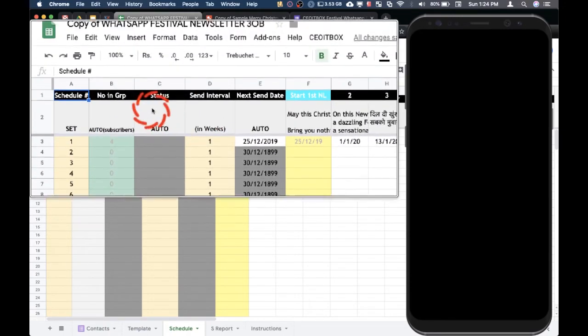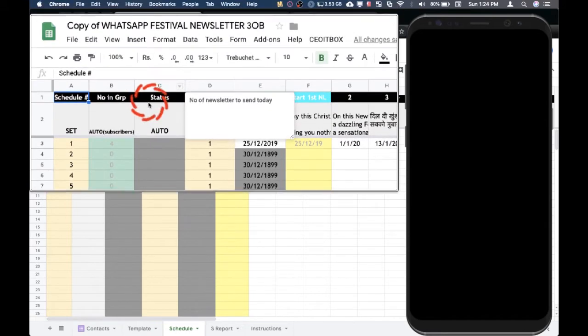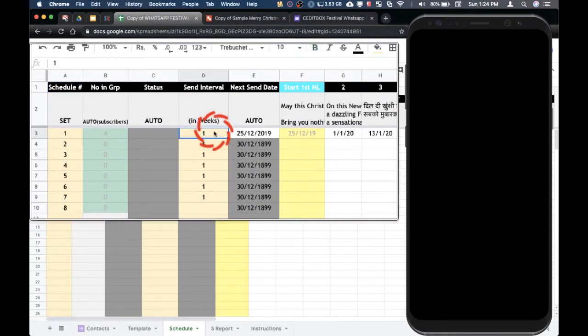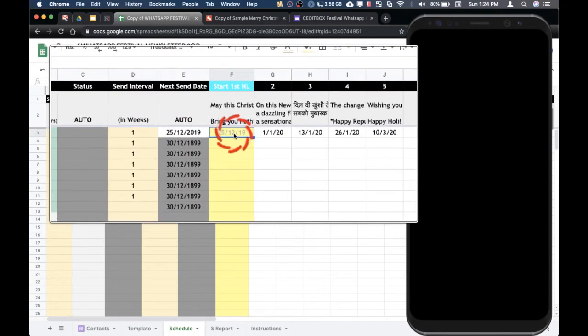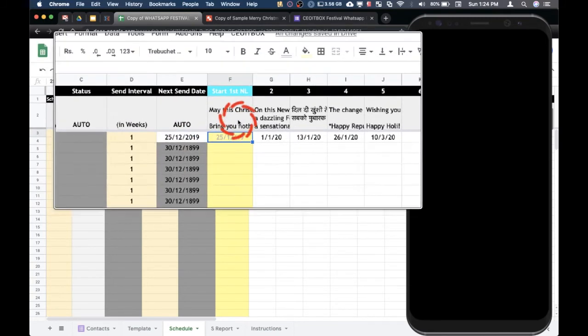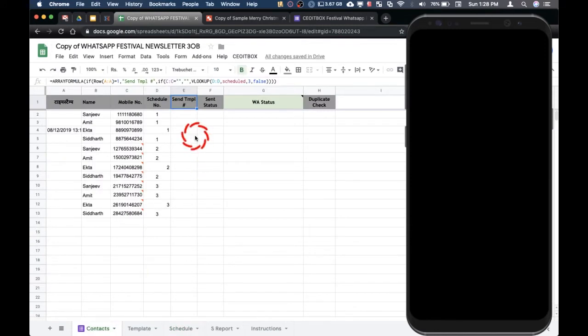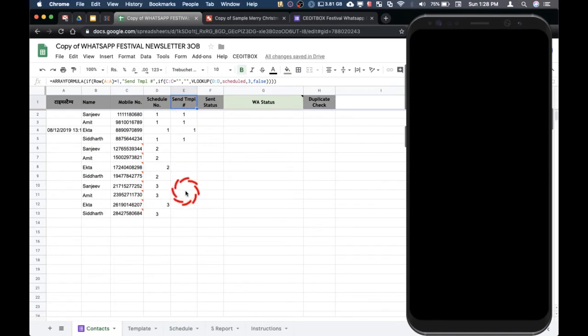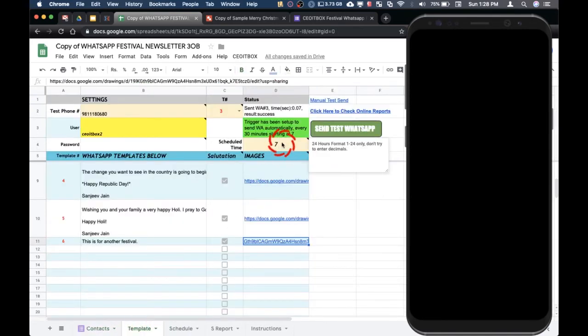Here, these columns, number B and number C, are automated. Here you can put in the send interval, but that is not actually required. For festivals, we will be putting in the dates manually. So friends, you will see that right now there is no template to be sent here, but the moment I put in today's date, that is 8/12, you will find that the template number is selected automatically, and this message will go at the triggered time.